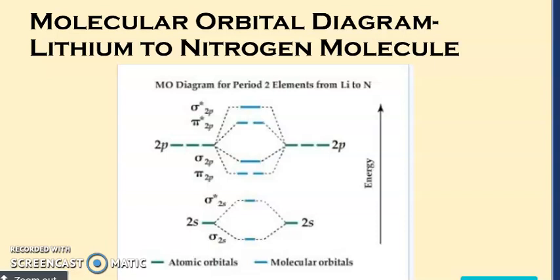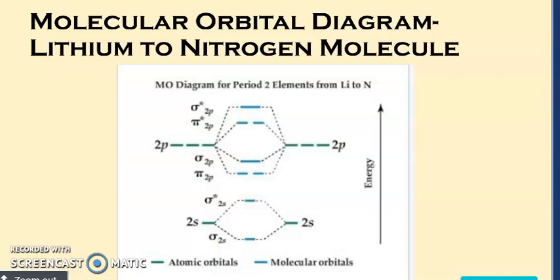Now, when we move further in the second period, starting with atomic number 3, that is lithium, then 4, 5, 6, 7, up to nitrogen, we will see how there is a change in this energy level. In this situation, you will find that the energy of pi 2px and pi 2py gets lowered as compared to the sigma 2pz orbital. And that's why the electron filling will start in the same manner as I have discussed for hydrogen and helium.